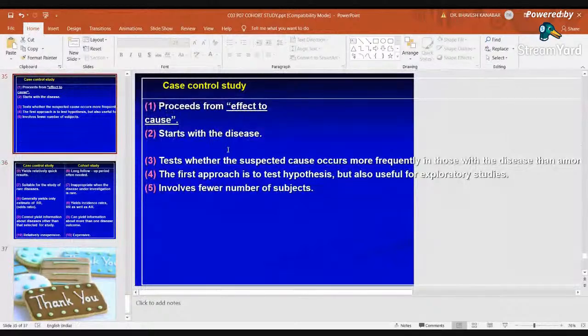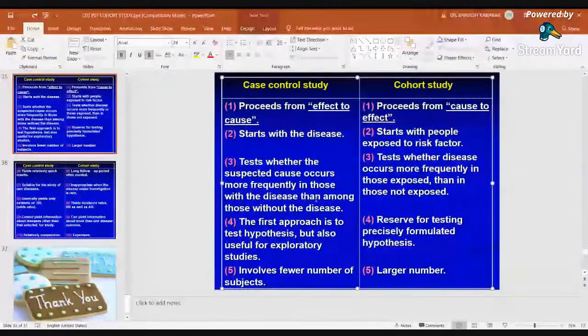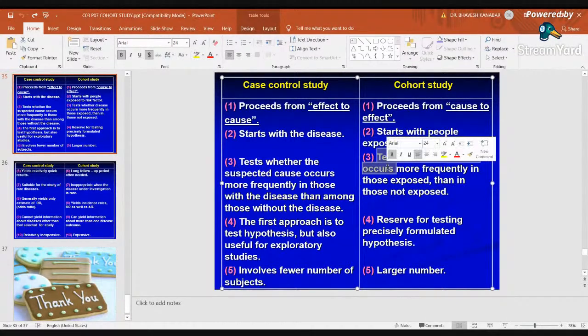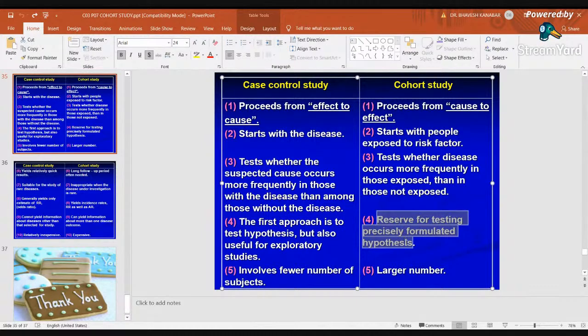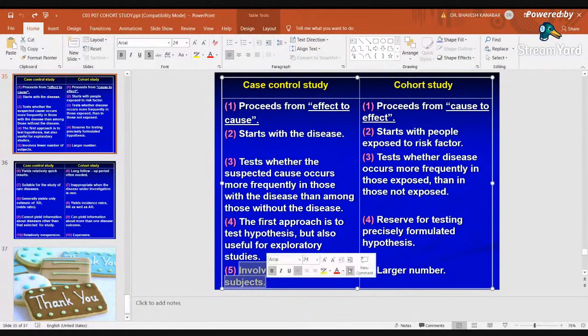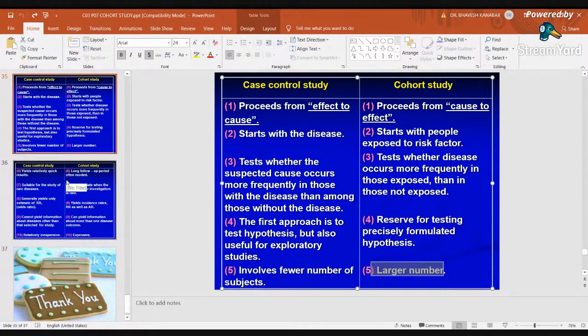Actually, it has been changed. While cohort study tests whether the disease occurs more frequently in those who are exposed than those who are not exposed. The first approach is to test hypothesis here in case control study, right? But it is also useful for exploratory study. It is reserved for testing precisely, and it involves a fewer number of subjects. In case control study, there are fewer numbers, while the cohort study involves a large number of subjects, right?